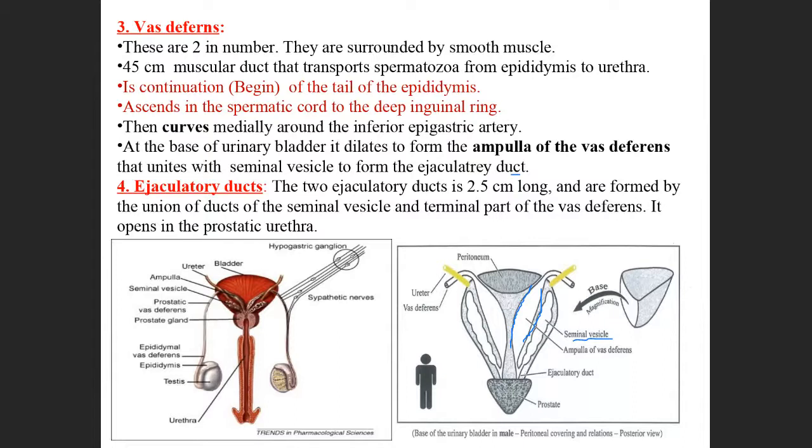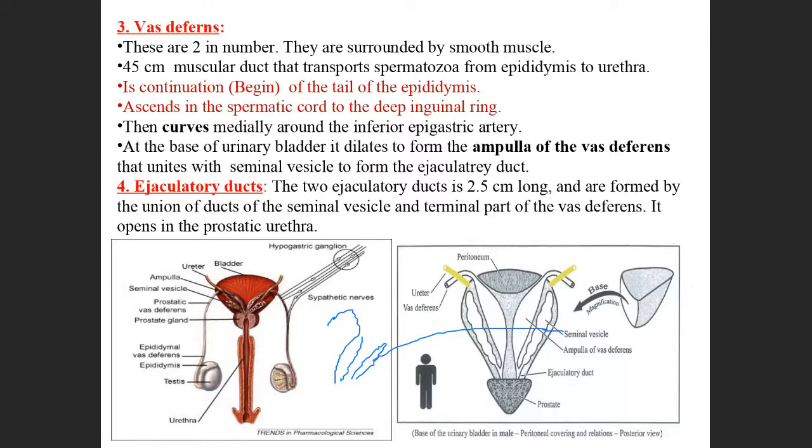Once again, I'll tell you. This vas deferens comes like this, and below it forms the ampulla. Like this. And there is one more structure, like this. This is called the seminal vesicle.